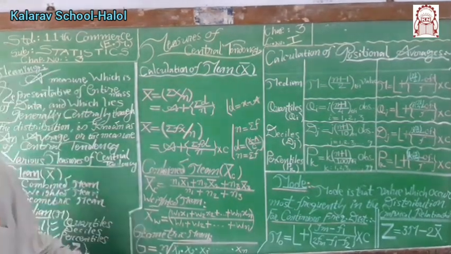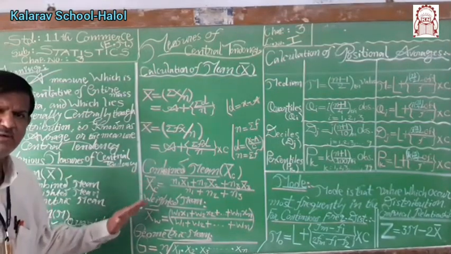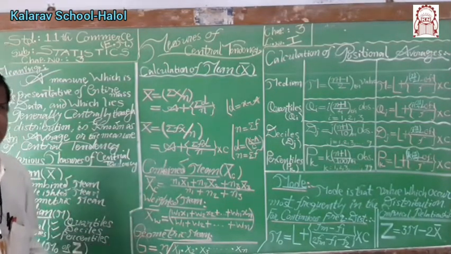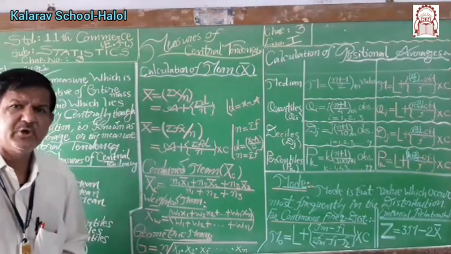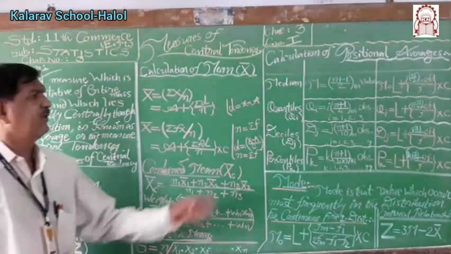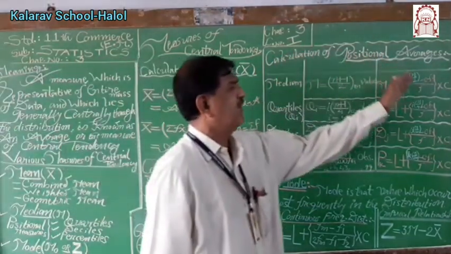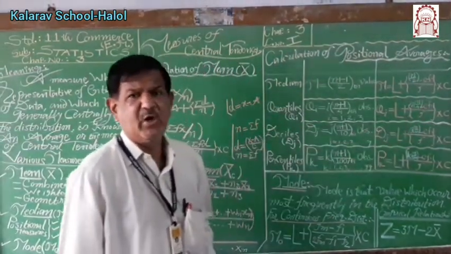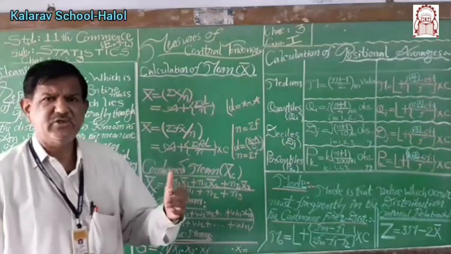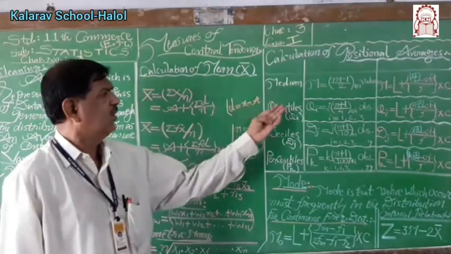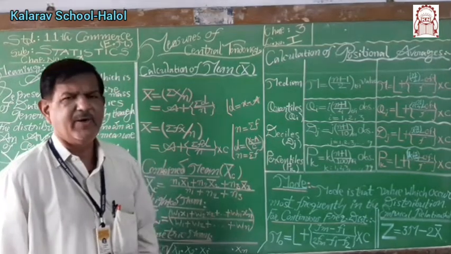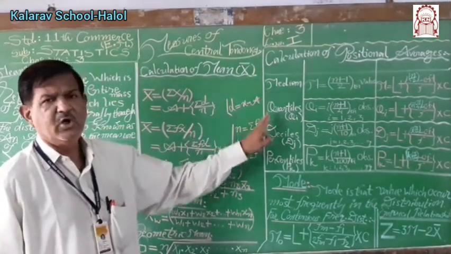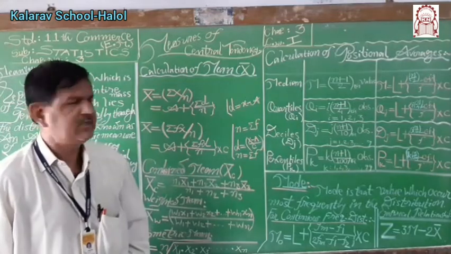This is the formula for calculating combined mean, weighted mean and the geometric mean. At the time of practical example, it will be more clear to you. Now, calculation of positional measure. Positional measure means what? Which divides an array distribution either in 2 equal parts, or in 4 equal parts, or in 10 equal parts, or in 100 equal parts. Median or quartile, decile and percentiles.